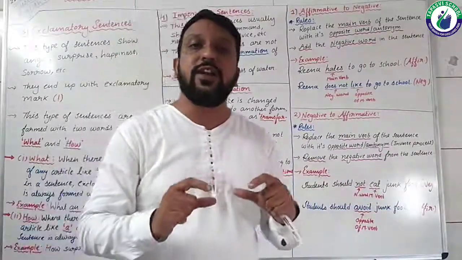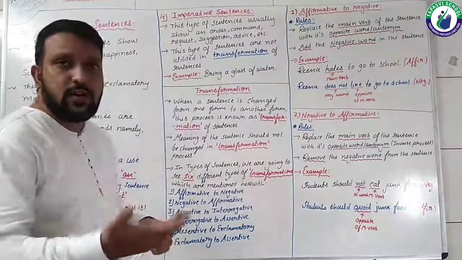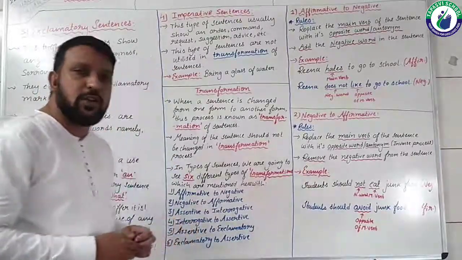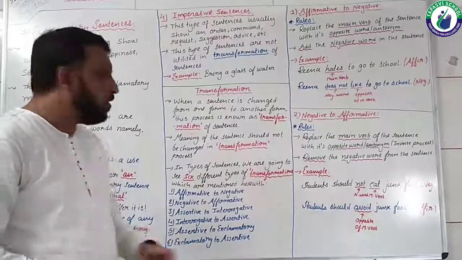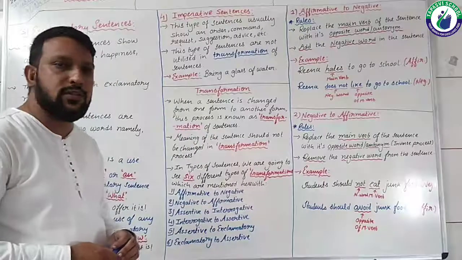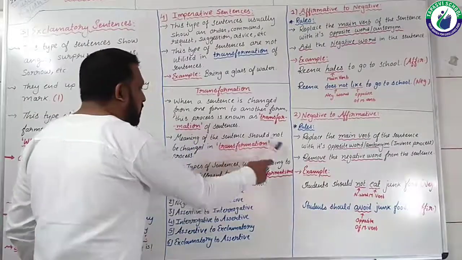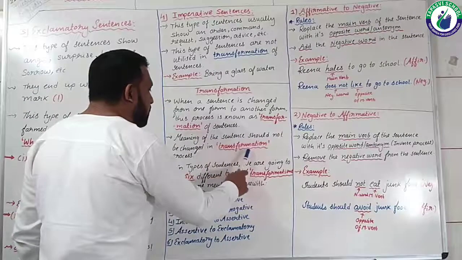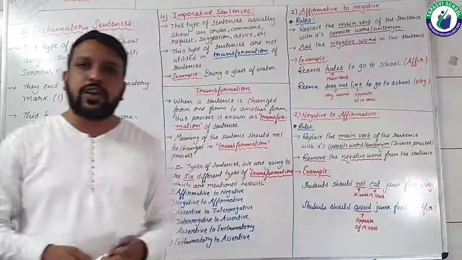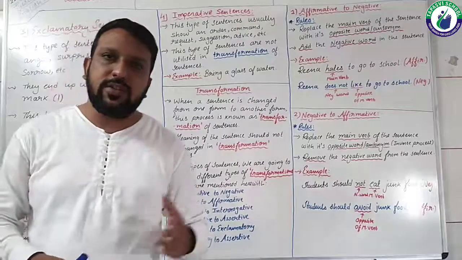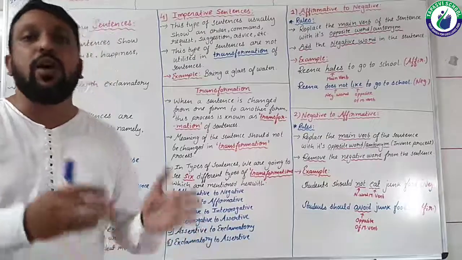Now, another rule of transformation, students, and I would say the most crucial rule, is that the meaning of the sentence should not be changed in the transformation process. Transformation is changing from one form of sentence to another form.